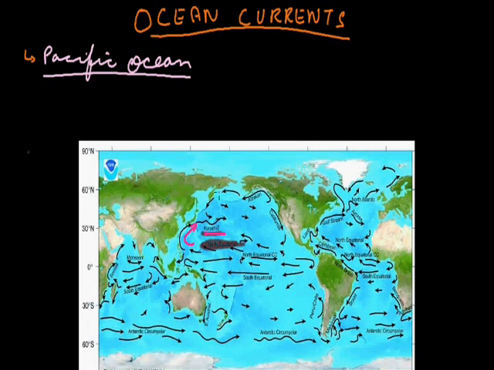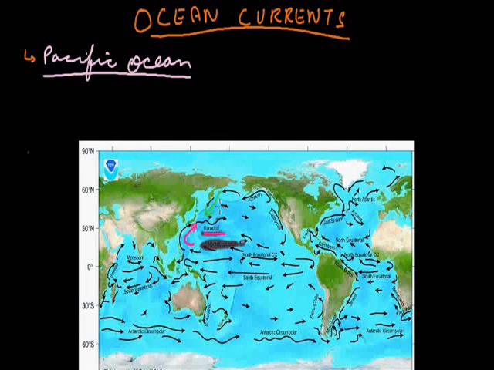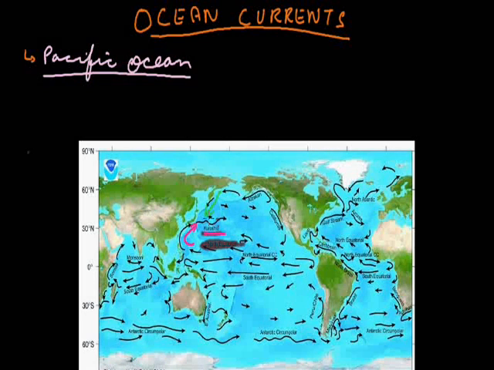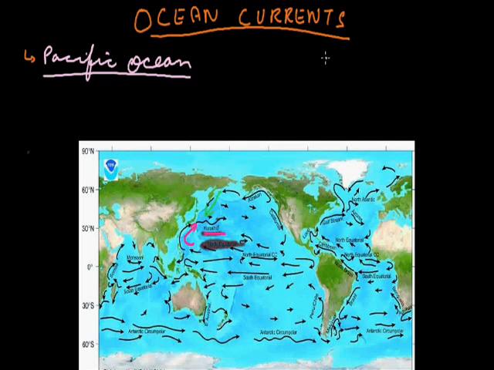On the other hand, the Oyashio cold current also comes from this side, and they both meet here near the Sea of Japan. That is why, as I already told you, where a cold current and a hot current meet, first of all we see fog, and second, plankton is found in those areas. Plankton is the food of fish, and that is why fish are found here, and that is why Japan is one of the leading countries in fishing trade.